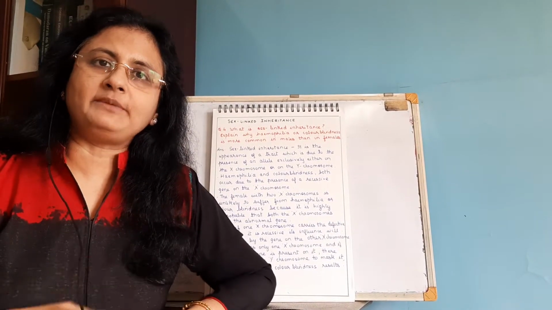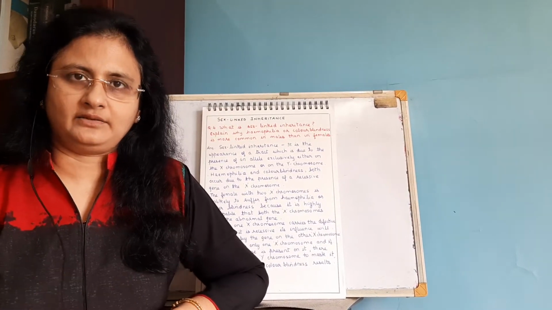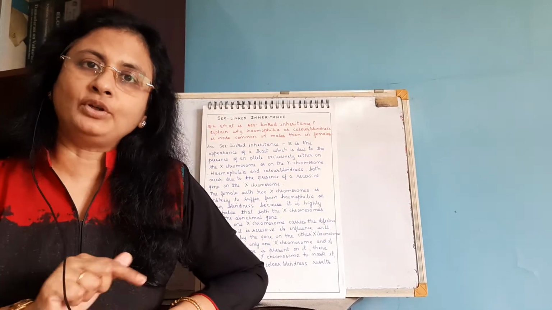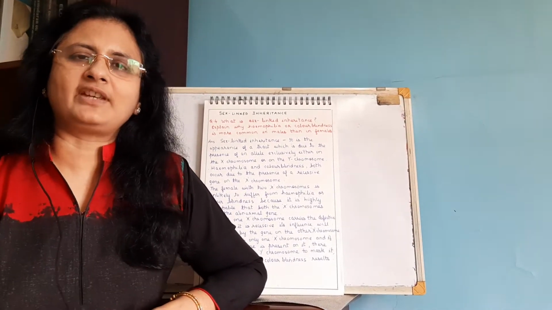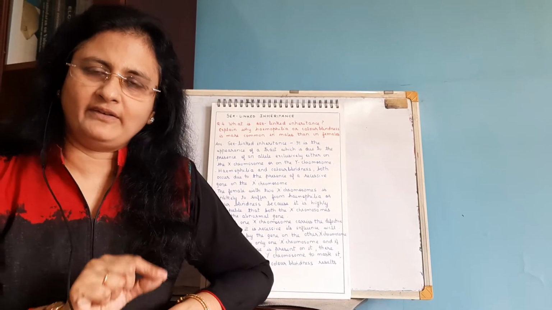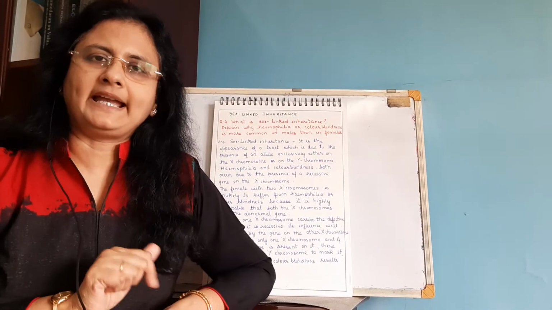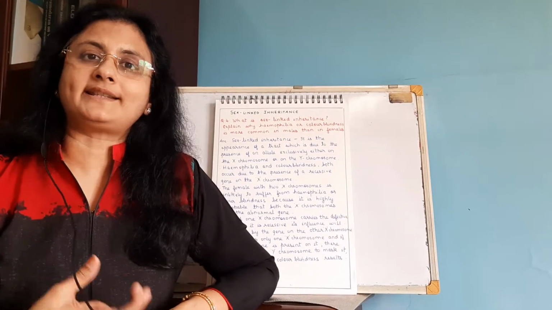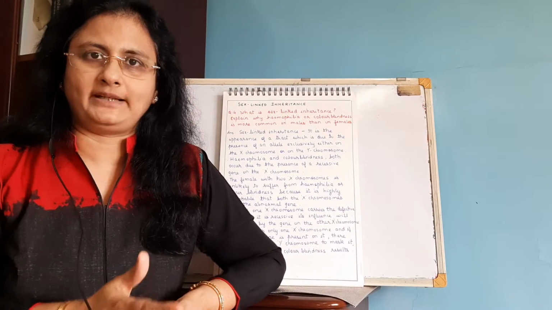So for a female to be colorblind or show hemophilia, both X chromosomes have to have the defective gene. Females with only one X chromosome carrying that defective gene are called carriers. They are just carriers of the disease and will not show it.